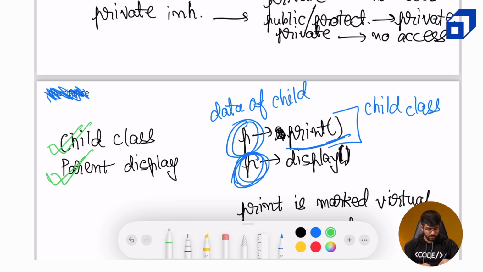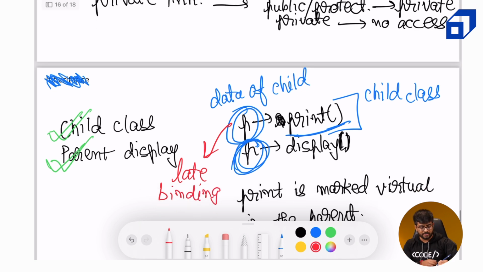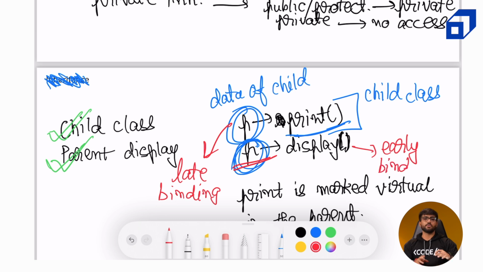That is the reason the first statement is late binding, because we added the virtual keyword in front of it and print is marked as a virtual function. And the second function call is early binding. It was decided during compilation only that the display function of the parent class needs to be called based on the data type of the pointer. Now this is how you can use virtual functions to invoke runtime polymorphism.